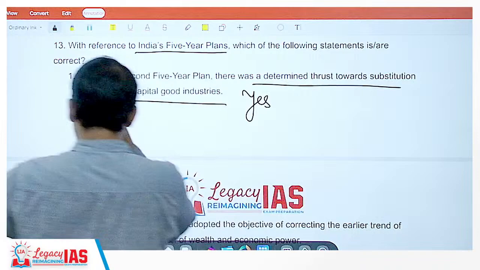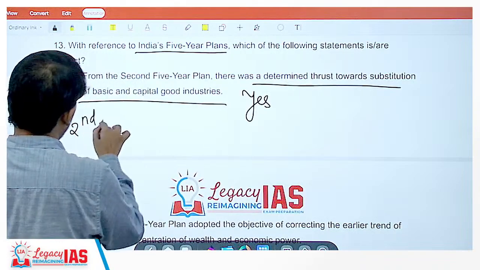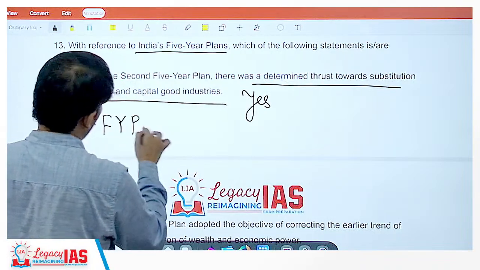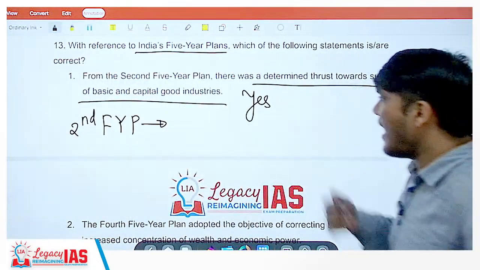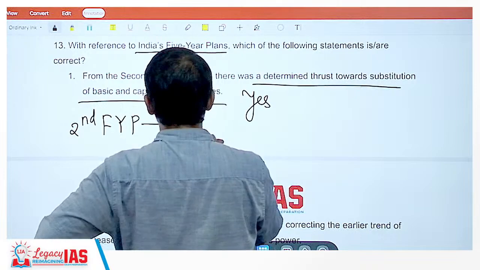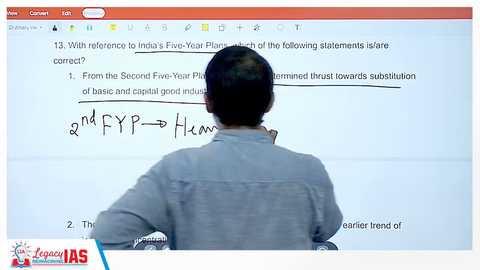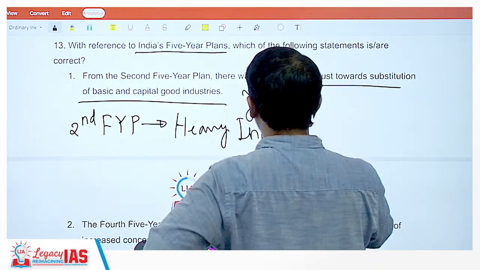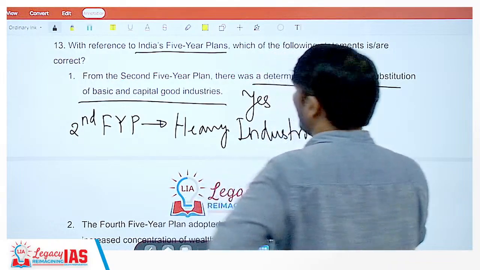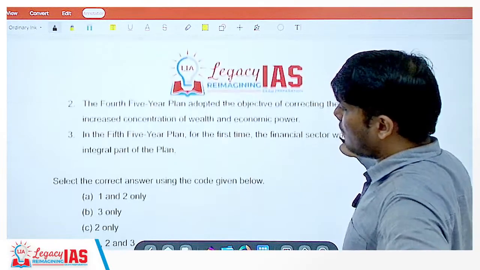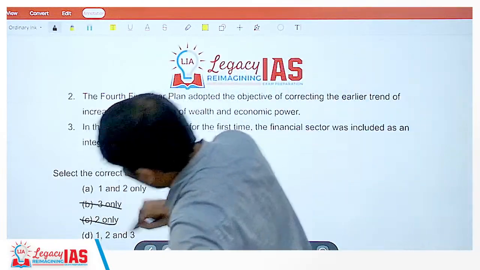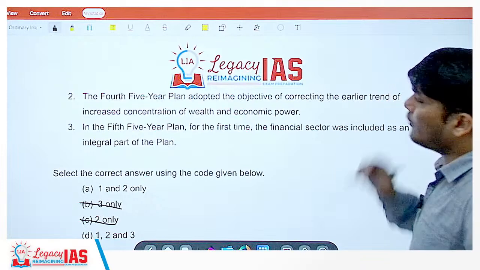In fact, the second 5-year plan was called the Nehru Mahalanobis 5-year plan, and it focused on heavy industries. So statement 1 is correct. When statement 1 is correct, this and this goes out. Let's look at statement 2.